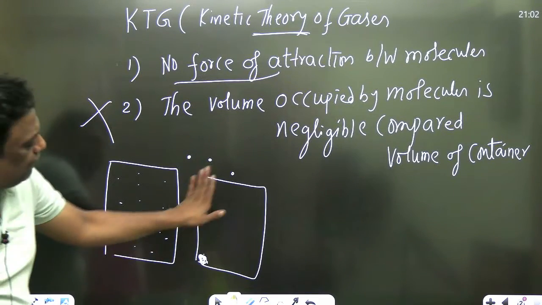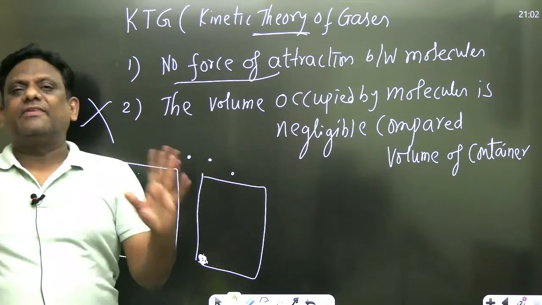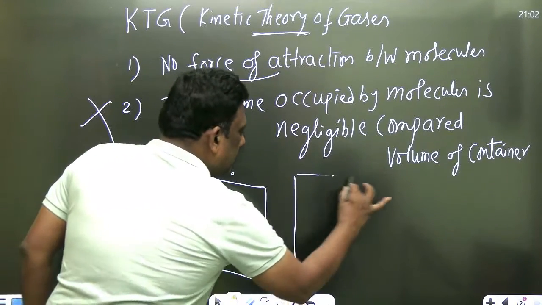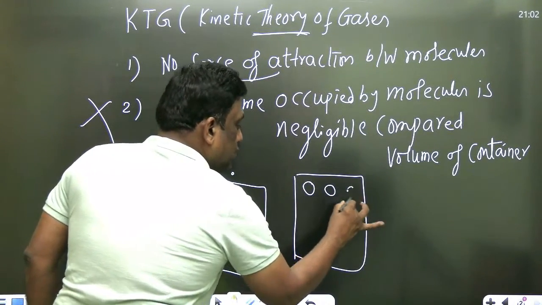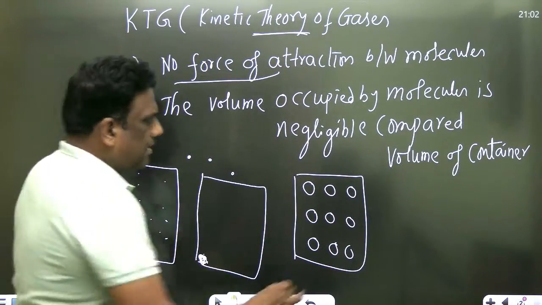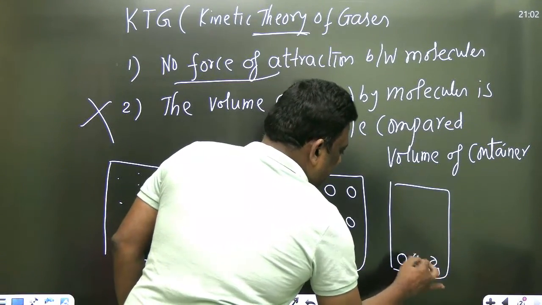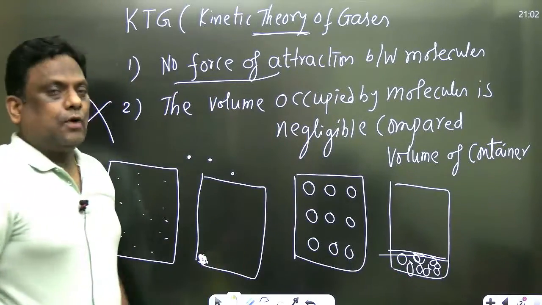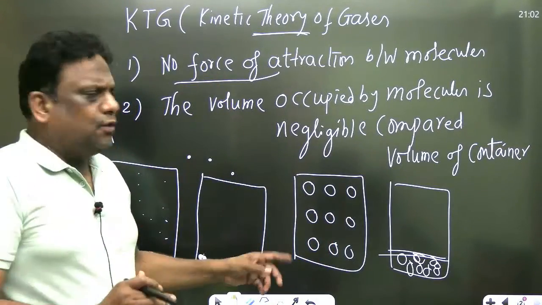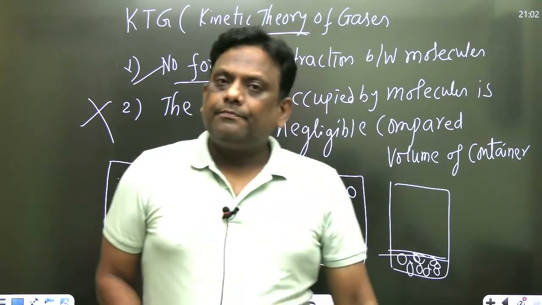So I can say, what is the free space available? If the volume of molecules is very, very small, the free space available is equal to the volume of the container. I repeat, volume of the container. But actually, molecules are something like solid spheres. So, my dear students, if you take these and keep all at one place, definitely they occupy some volume. So the actual available volume is less. Therefore, these two assumptions are not correct, because whenever you have molecules, there is a force of attraction and a force of repulsion.